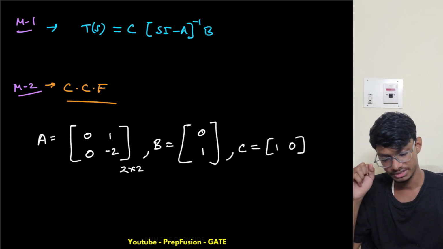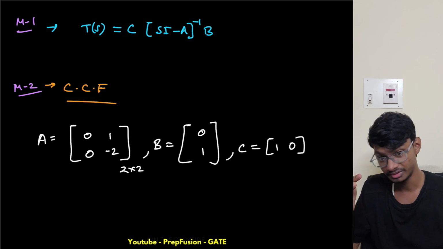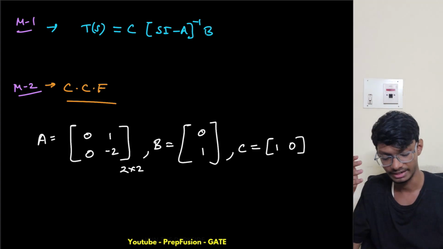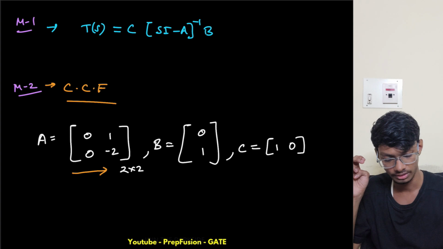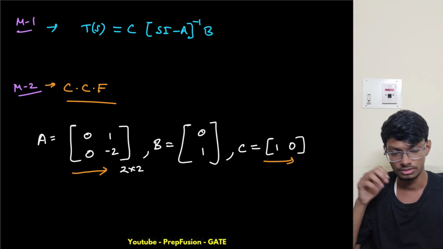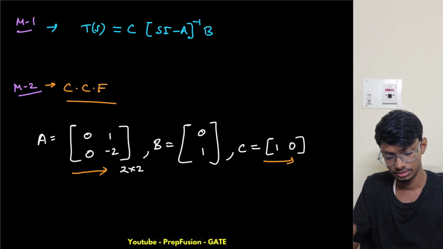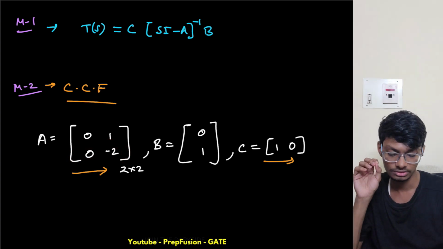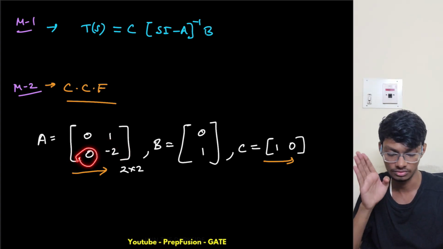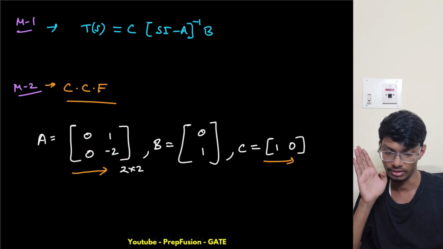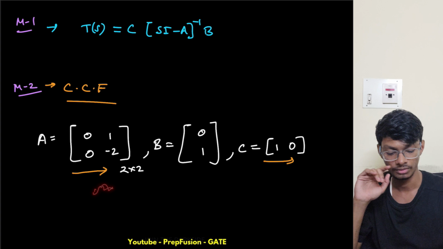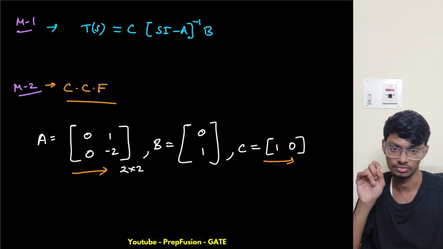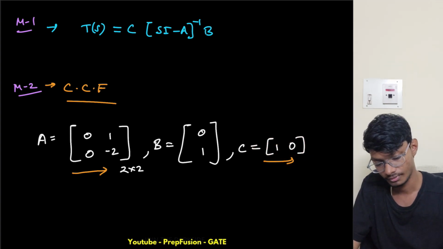So now basically what I will follow is I will go like this, right? I hope you remember, I used to mark arrows. I go like this. If you don't, let's practice this. I will go like this and I will go like this. So these mean the coefficients. This is the coefficient of s to the power 0, this is the coefficient of s to the power 1, and I will have s square anyways there. Now what is the coefficient of this one? This will be the coefficient of s to the power 0 and this will be the coefficient of s to the power 1. So I hope you remember, right?